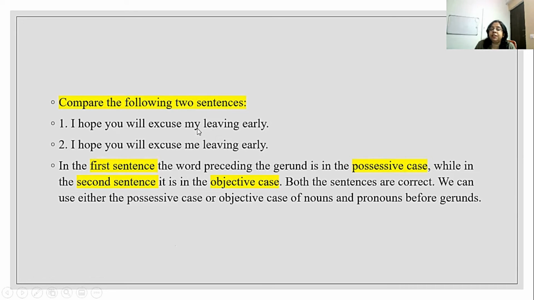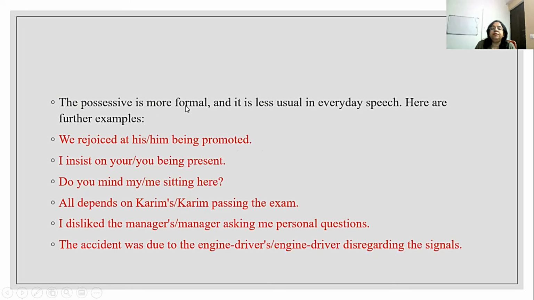So in the first sentence you have seen the usage of my leaving. And in the second sentence they have used me leaving early. What is the difference? In the first sentence, the word preceding the gerund is in the possessive case, while in the second sentence, it is in the objective case. My and me. Both the sentences are correct. We can use either the possessive case or the objective case of nouns and pronouns before gerunds. The possessive is more formal and it is less usual in everyday speech.